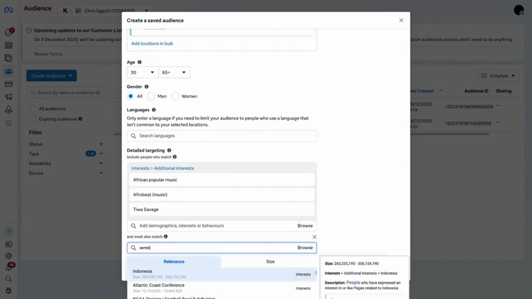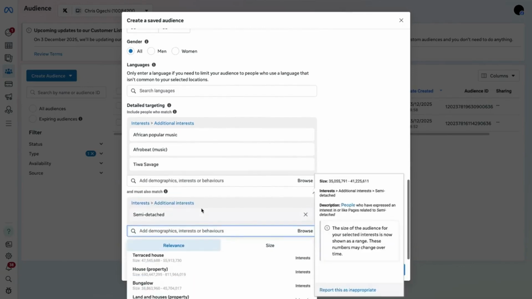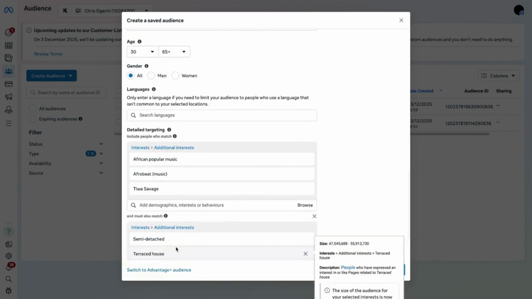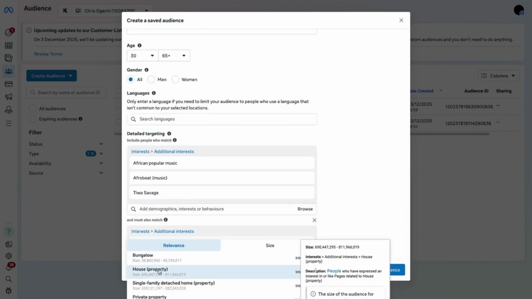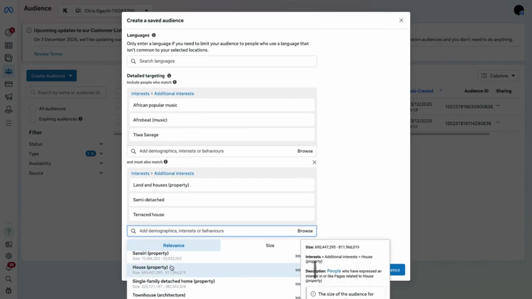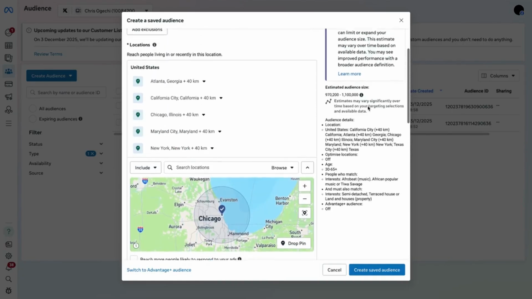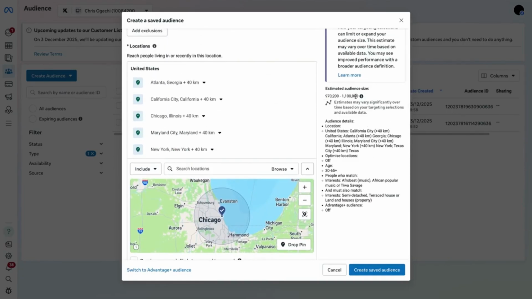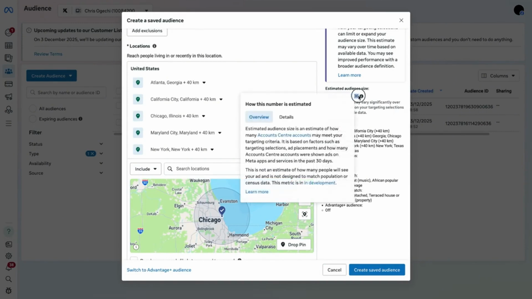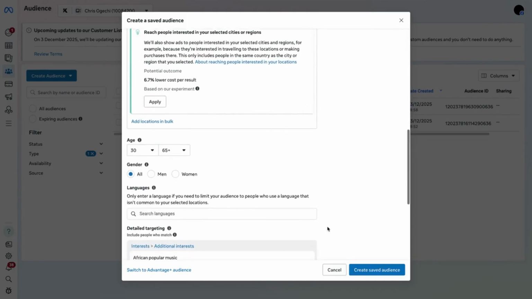Let's start with semi-detached. Detached. Good. So they just show us more things about houses. Terrace house, property. You can just keep doing this, add as many things as possible. The child family home. So right now you should have dropped the number remarkably. Can you see from 1.8 million to 970,000 to 1.1 million? This seems fair, but it's still very much unpredictable.